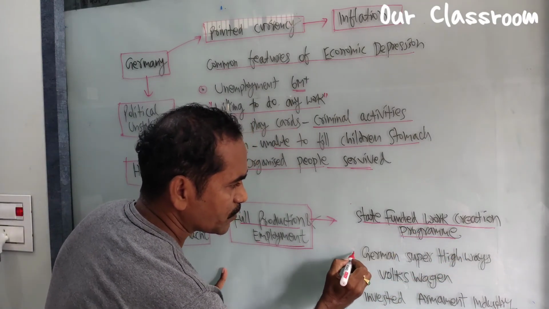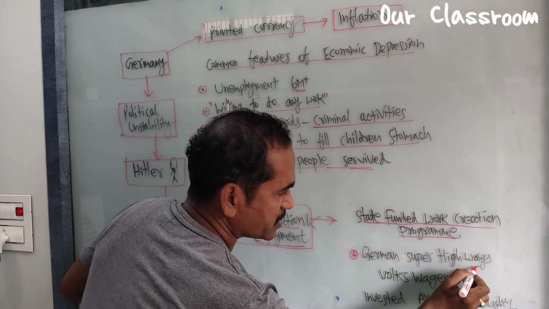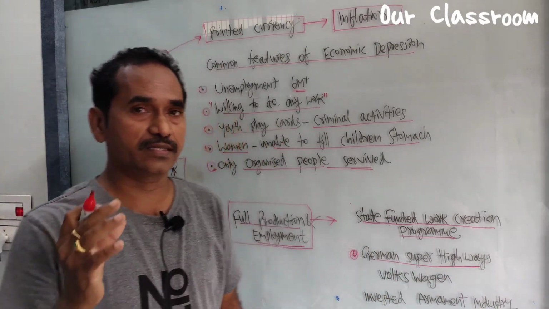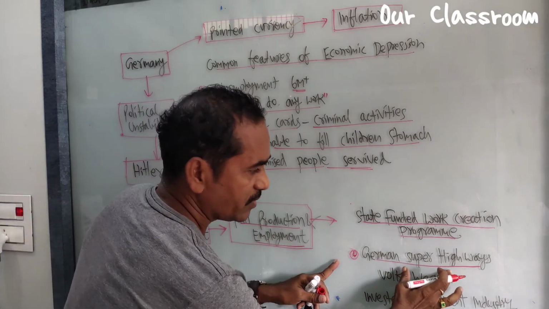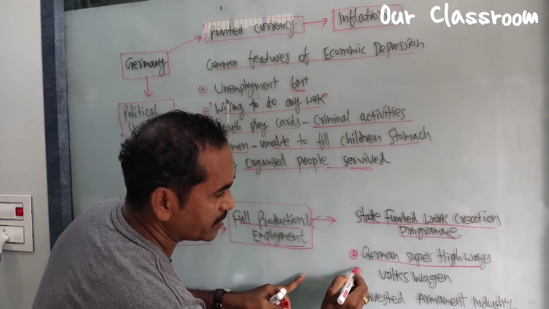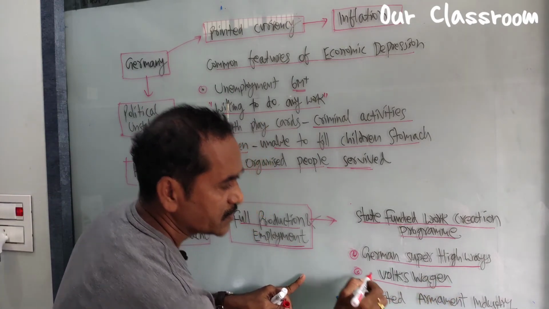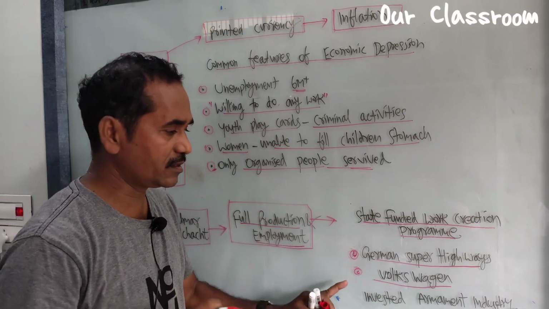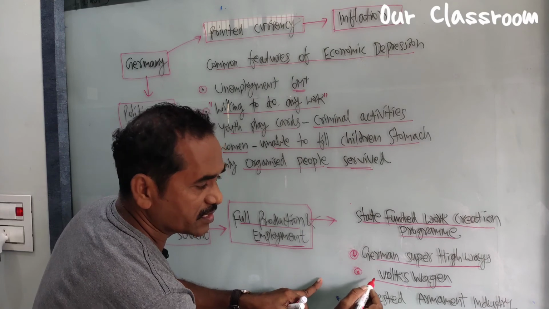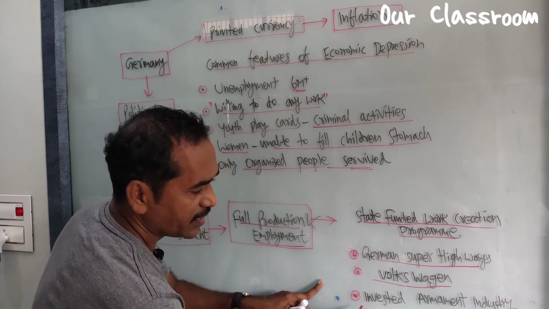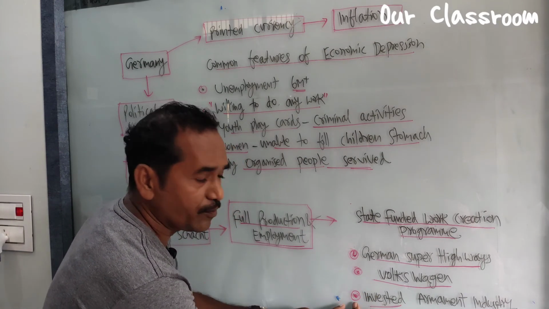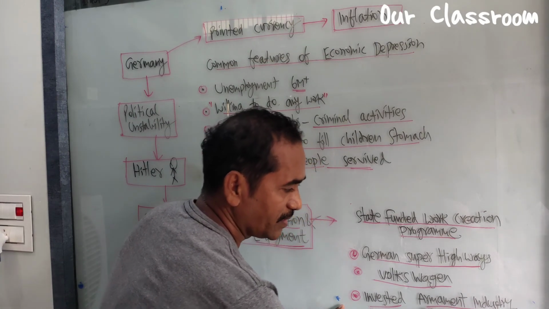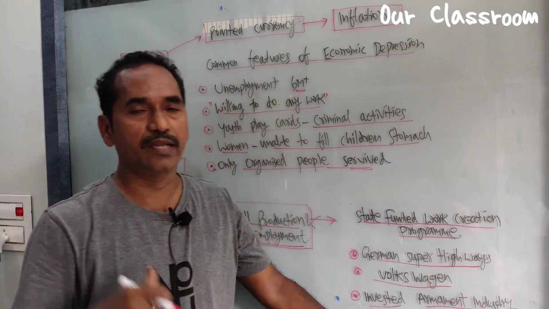According to this scheme, German superhighways were built, very large roads were constructed, and the Volkswagen, the people's car, the German car industry was established. A lot of money was also invested in the armament industry, the industry which produces arms and weapons.